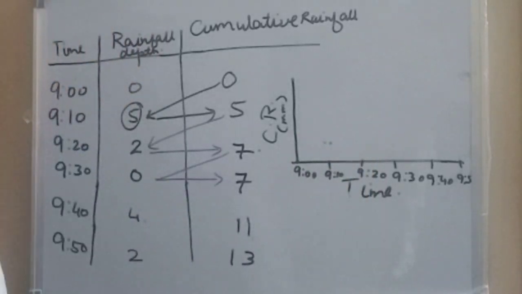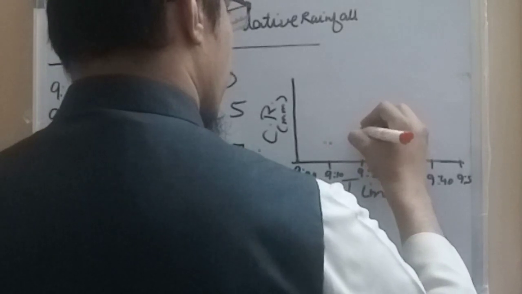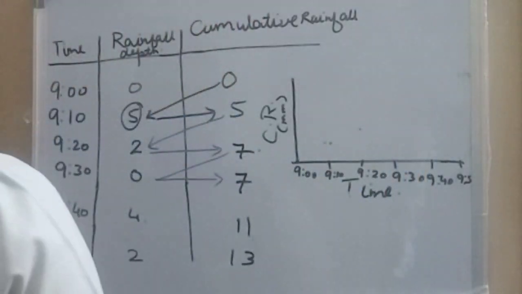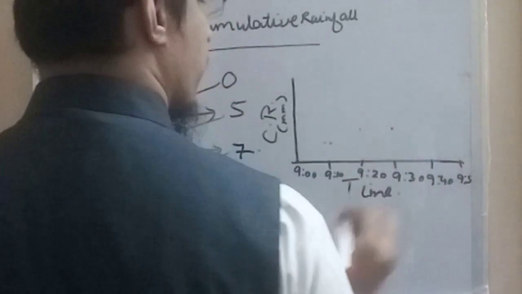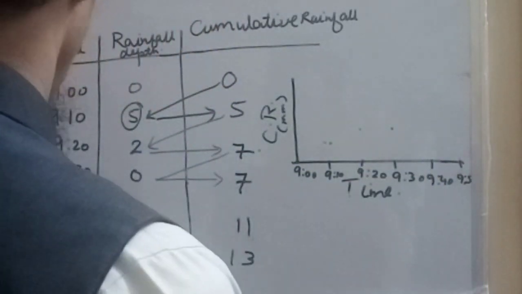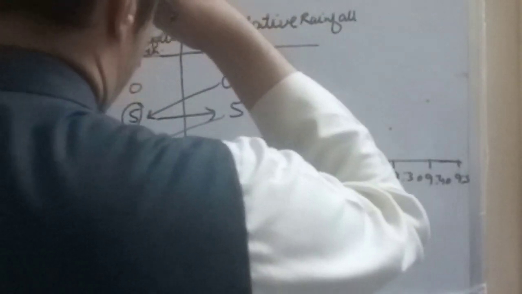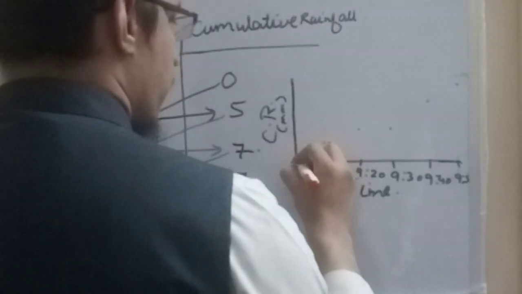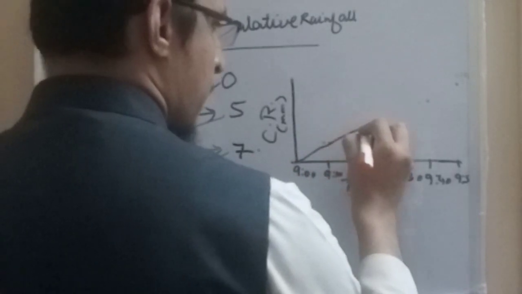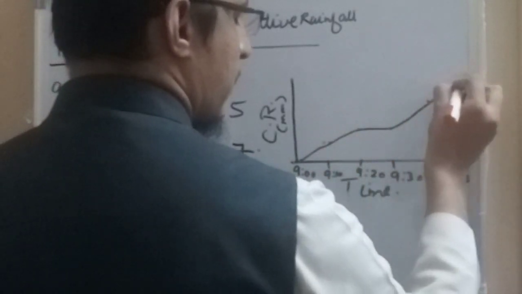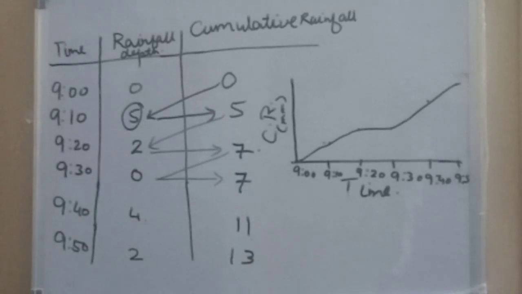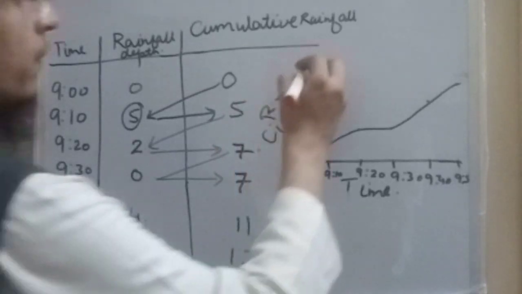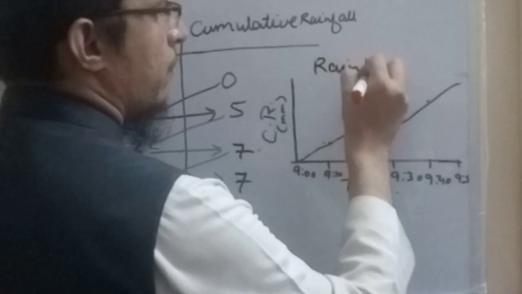So at 9 it is 0, at 9:10 it is 5, at 9:20 it is 7, somewhere here, at 9:30 again it is 7, somewhere here, at 9:40 it is 11, cumulative rainfall depth is 11, and at 9:50 it is 13. So we have to draw a freehand curve. This will be like this. This is the rainfall mass curve.